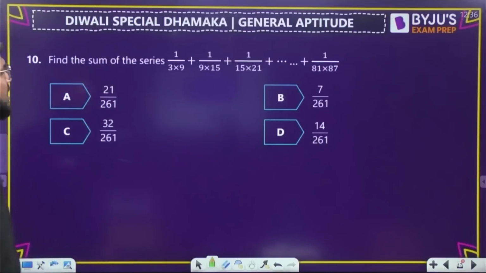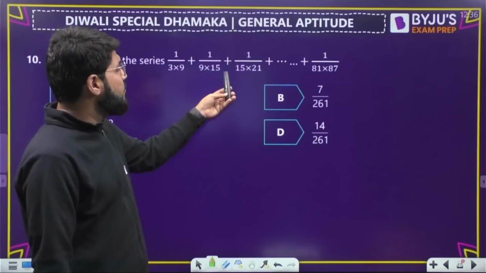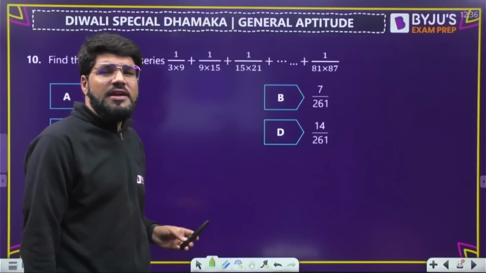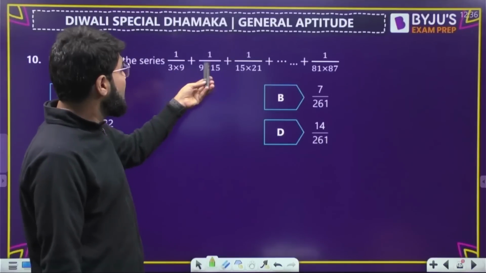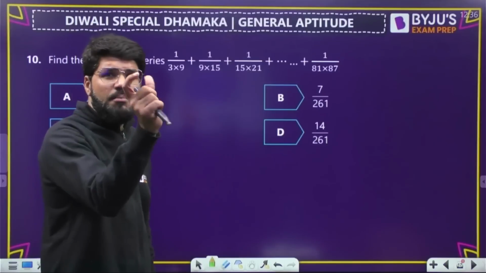Find the sum of the series. 1 upon 3 into 9 plus 1 upon 9 into 15 plus 1 upon 15 into 21. Can you find a pattern here? See, 3 and 9, then 9 and 15, 15 and 21. So the numbers are differing by 6.